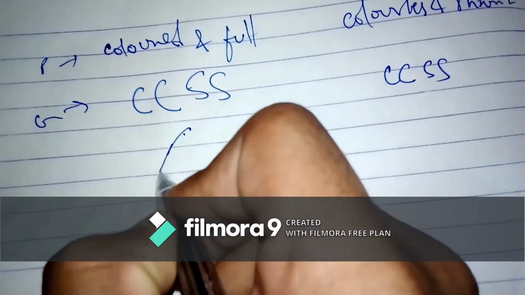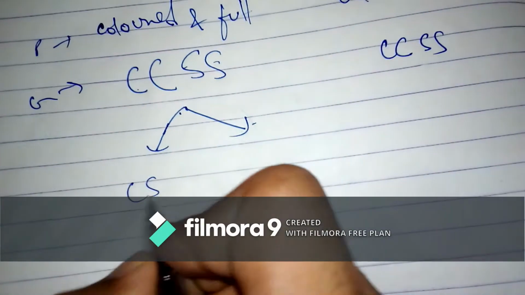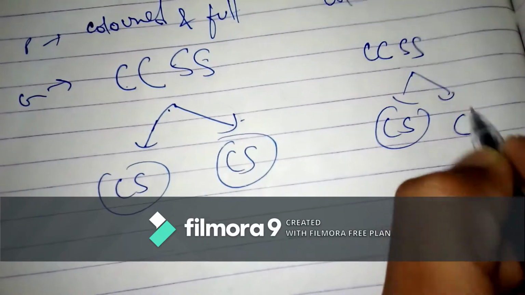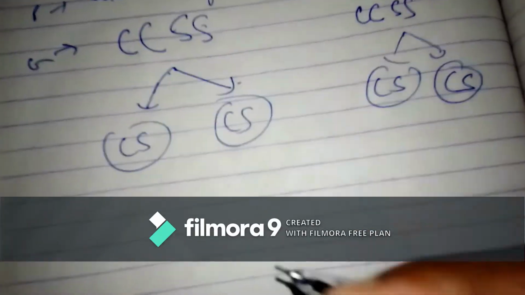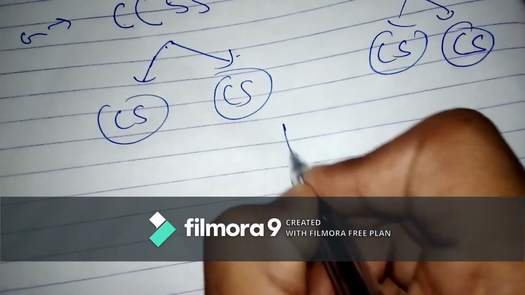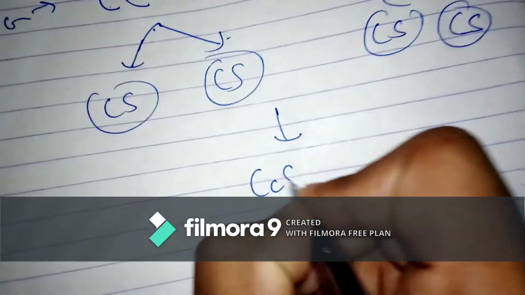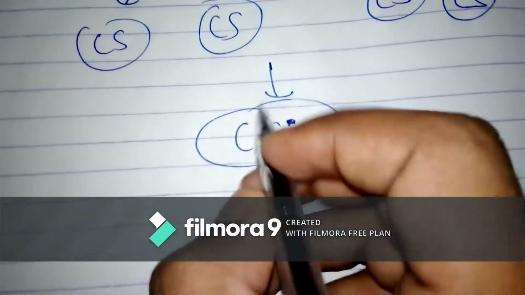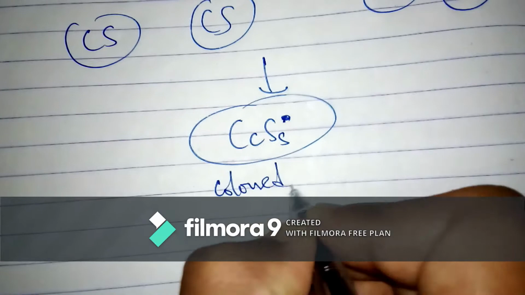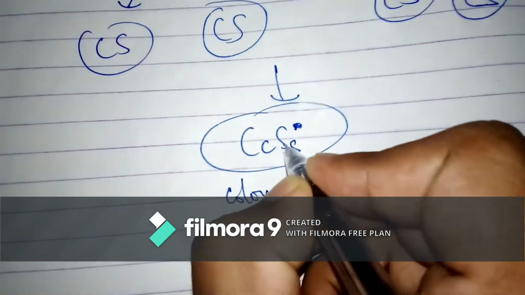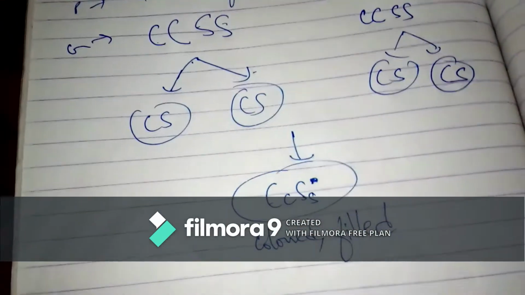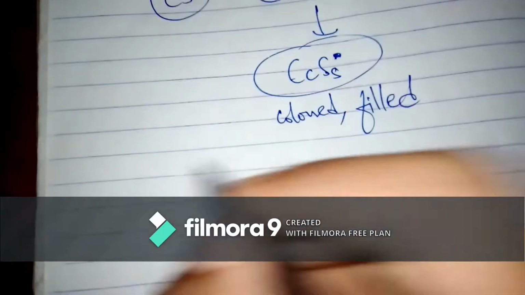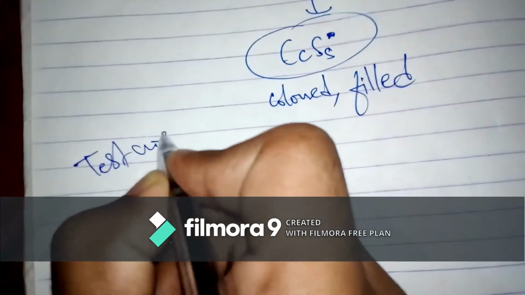Now it will form the gametes. So gametes formed obviously two types, CS. Here also two types. Now we'll do the fertilization, and after the fertilization we obtain only one type of generation, which is this. This is the hybrid form, and this hybrid form is colored and filled because the dominant one is there, okay, and this is the hybrid one. Till now it is same as complete linkage, but now on test cross, again we'll do test cross. On test cross we find the difference.